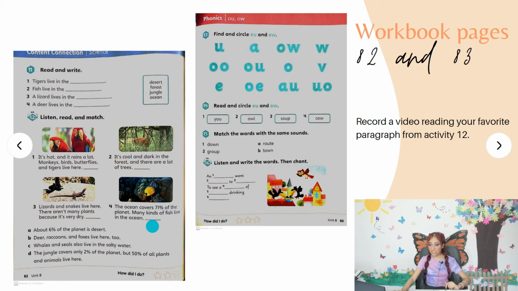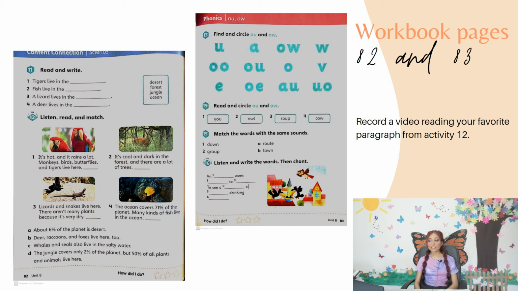Many kinds of fish live in the ocean. It also says that whales and seals also live in the salty water. And that's it. It is not even going to take you 1 minute. So please record your videos. Remember that recording your videos is super important for your grades and etc.